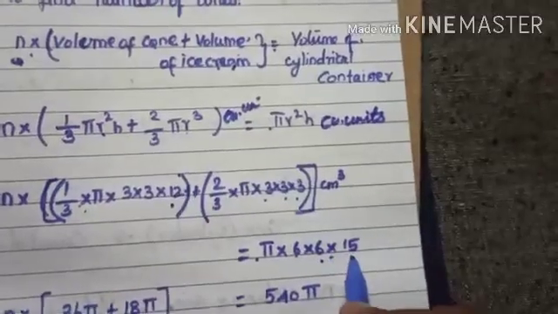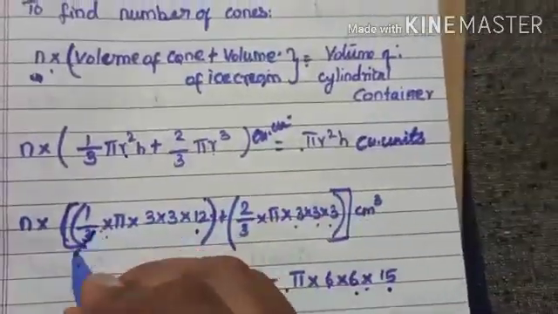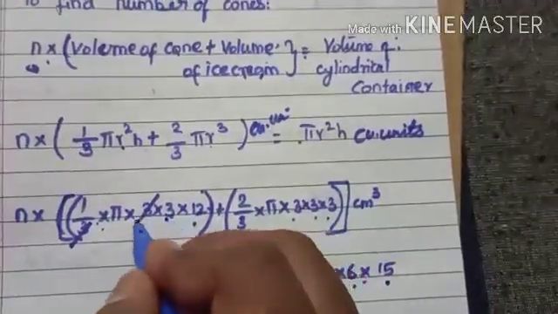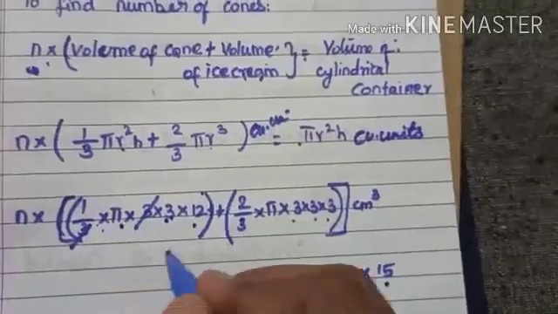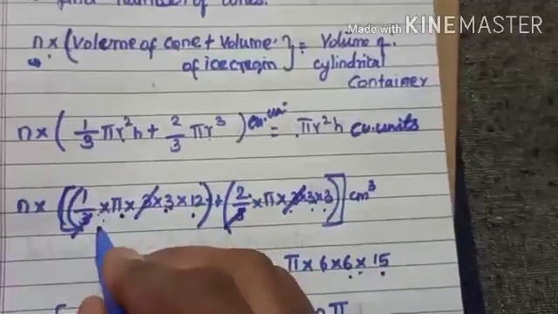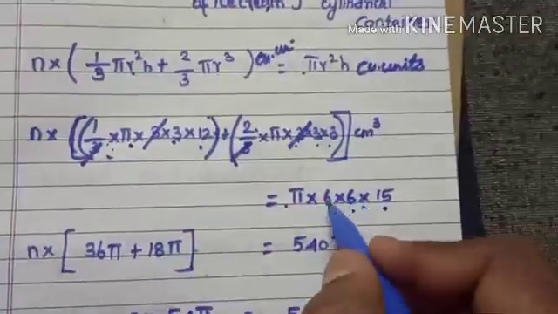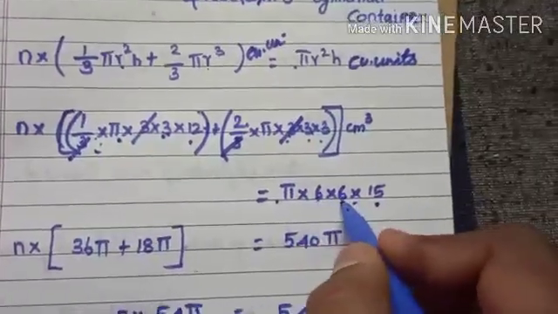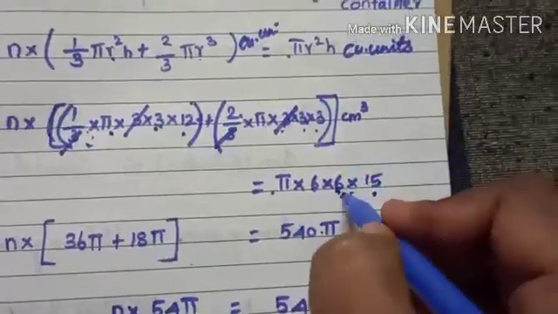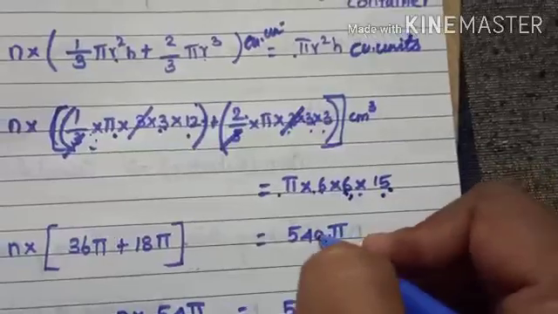So 6 into 6 into 15 is height. So now you multiply, you can cancel this. 1 3s are 3, 1 3s are 3. Remaining 12 3s are 36, 36 into pi, 36 pi. Okay, and here 3 3 will get cancelled, 3 3s are 9, 2 9s are 18. So 36 pi plus 18 pi, and multiply this, 6 6s are 36. 36 into 15 you get 540. Otherwise, in a short way, 6 into 15 you get 90. 90 into 6 you get 540 pi.